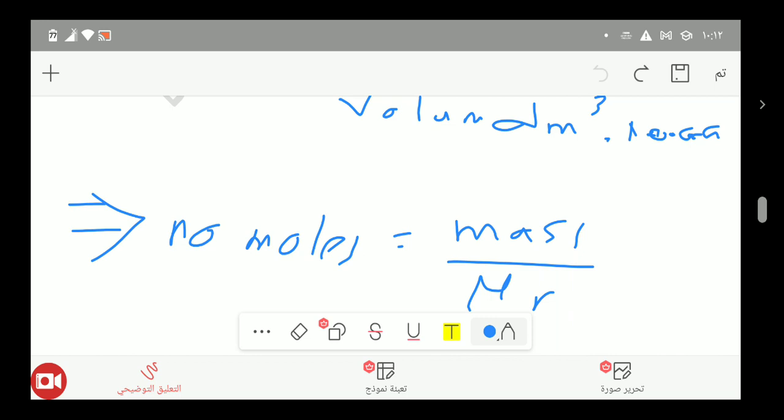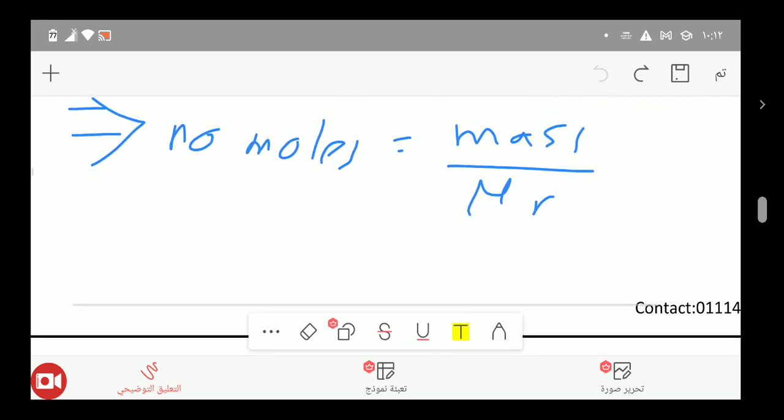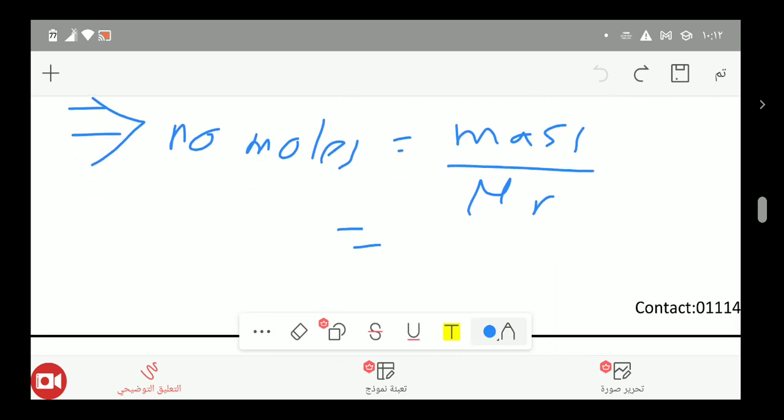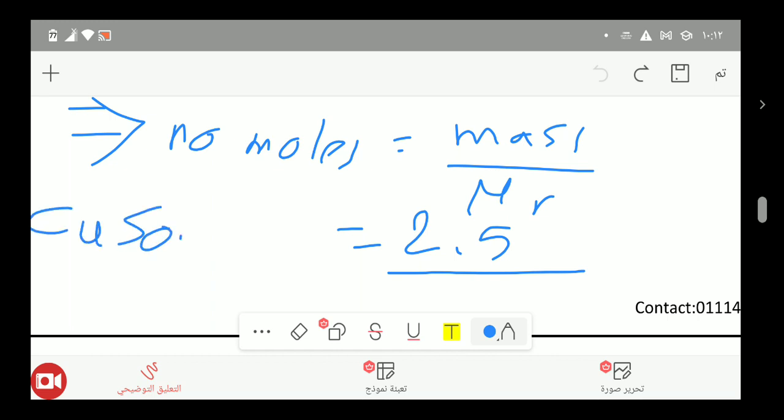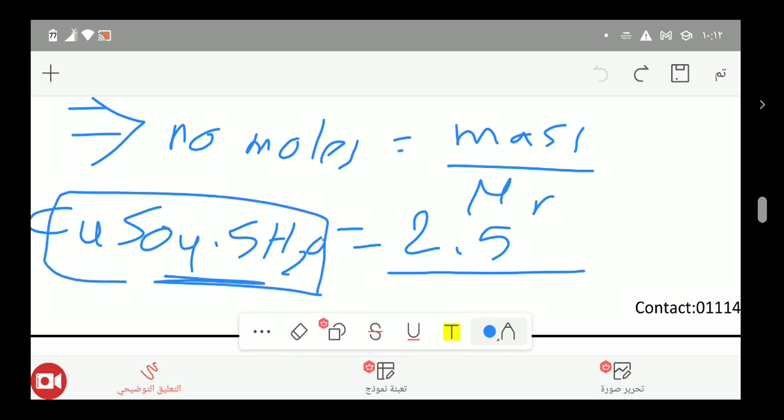The mass is 2.5. We are talking about the compound CuSO4.5H2O, so you have to calculate all the masses of those atoms: copper plus sulfur plus 4 oxygen plus 5 water, and so on.